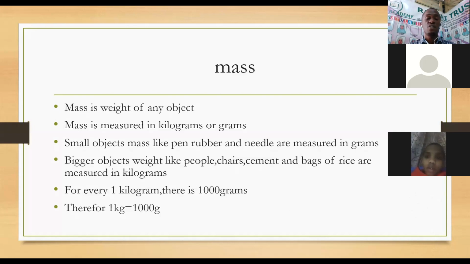So that's the difference. Grams is used when you are measuring the weight of something very small. For example, you want to measure the weight of a needle. Needle, mnajua needle ni nini, sindano. You cannot measure the weight of a needle using kilograms because a needle is something very small. You cannot measure the weight of sand moja hivi using kilograms. No, we measure it using grams. But bigger objects like cement, unataka kupima the weight of a bag of cement.